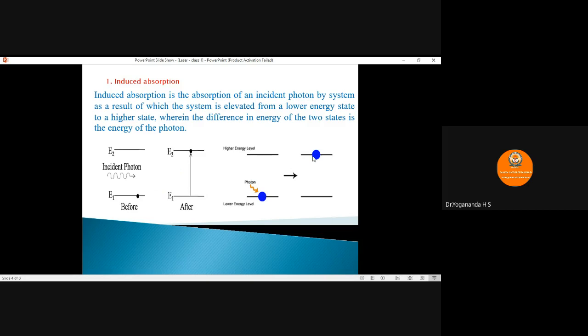This type of absorption is called induced absorption and is represented by an atomic equation. Atom represents the atom in the ground state, plus photon; by absorbing the incident photon, it gives rise to atom star. Atom star represents the atom in the excited state.